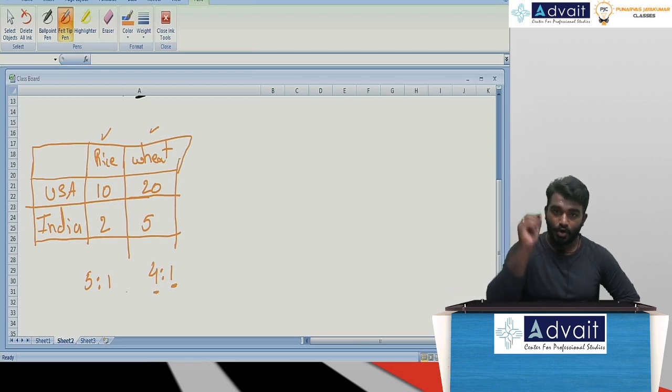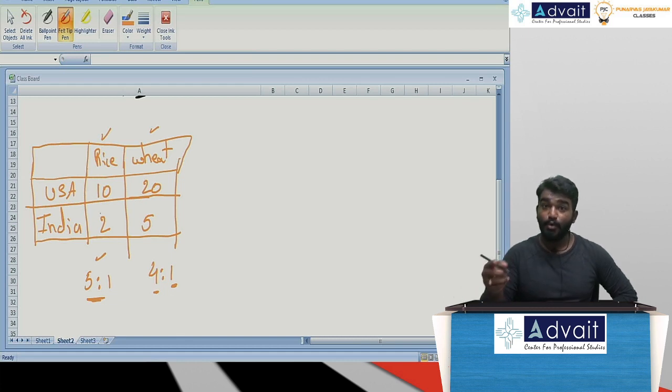Remember, in order to compare, we will always take out a ratio. Whichever product has a higher ratio, we are going to select it. Out of these two, rice and wheat, for India, which ratio is more? 5:1. That is, India will produce rice. Why are we just sacrificing wheat production for the USA? Comparing rice and wheat production, India is more efficient in the production of rice compared to wheat. Acceptable?